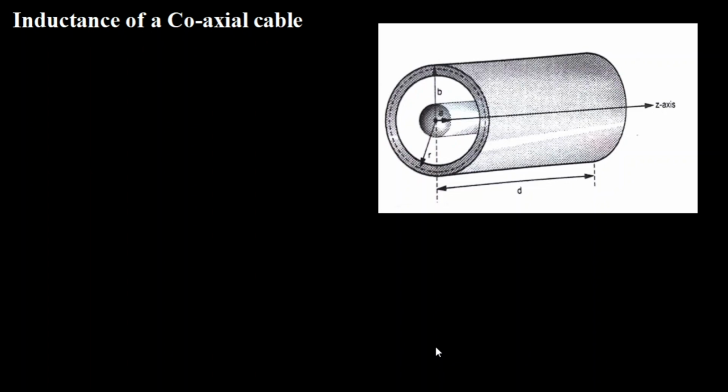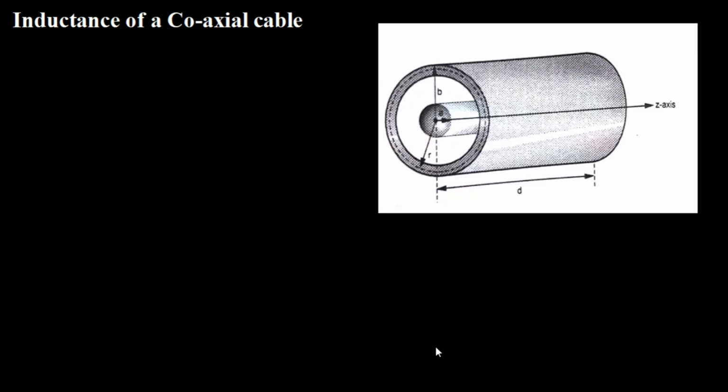For that, let us consider a coaxial cable with inner conductor radius small a, please refer to the figure, and outer conductor radius small b. The length of the cable is also fixed here. I am not going to consider an infinitely long cable. The length of the cable is known to me and is taken as small d. I am also assuming that the cable is kept along the z axis.